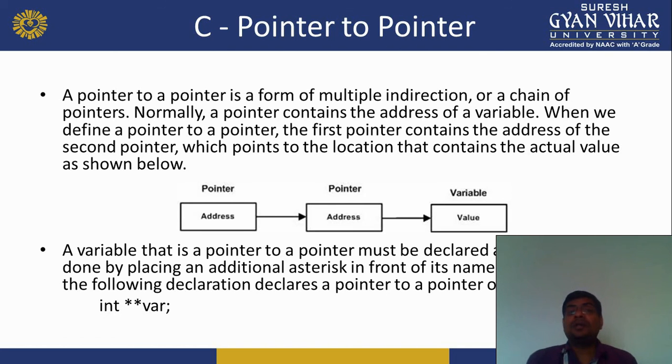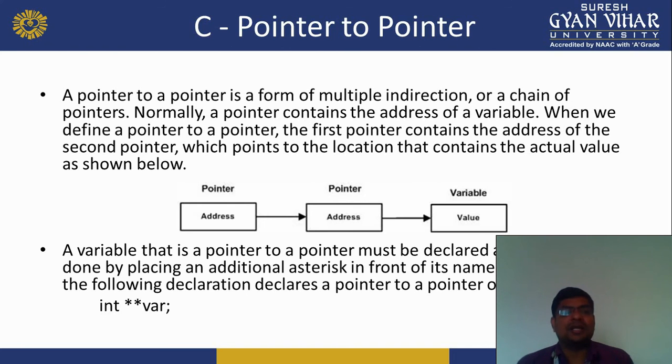A pointer to a pointer is a form of multiple indirection, or a chain of pointers. Normally a pointer contains the address of a variable. When we define a pointer to a pointer, the first pointer contains the address of the second pointer, which points to the location that contains the actual value, as shown below. A variable that is a pointer to a pointer must be declared as such.